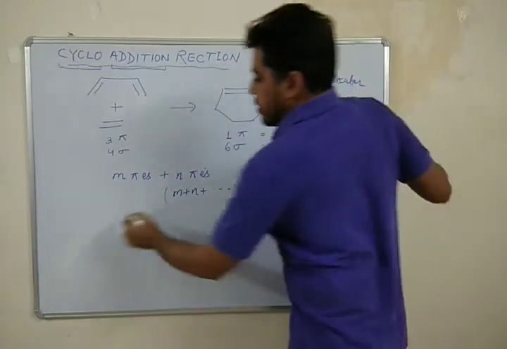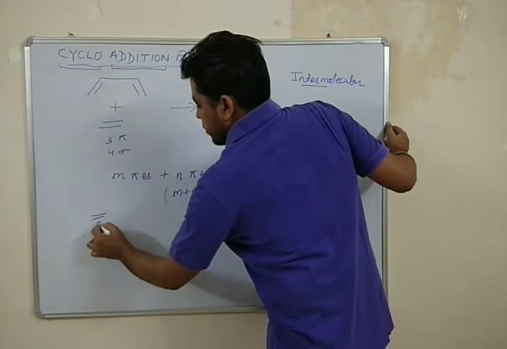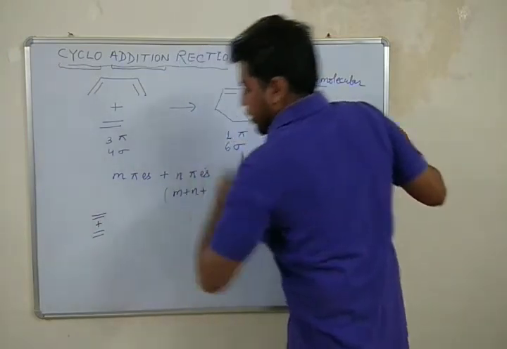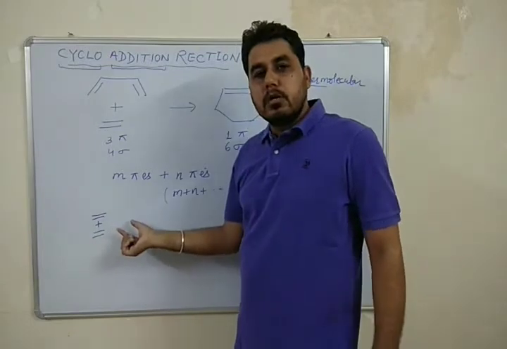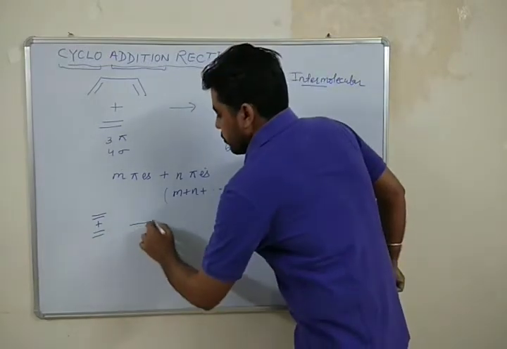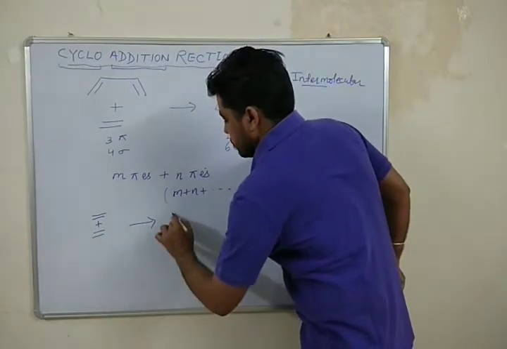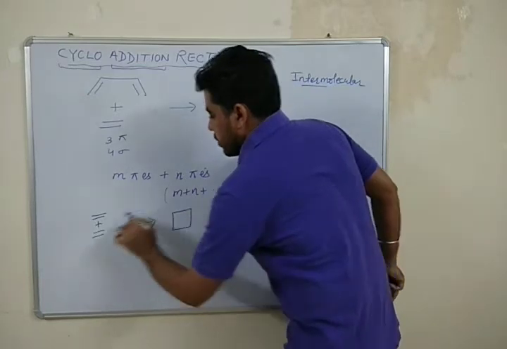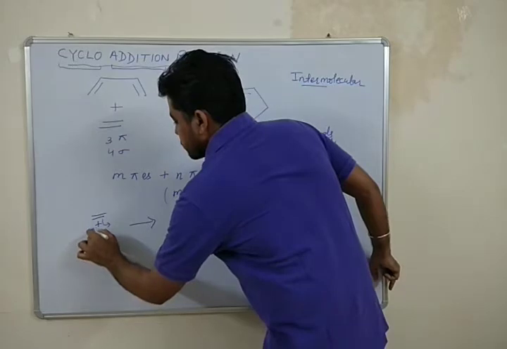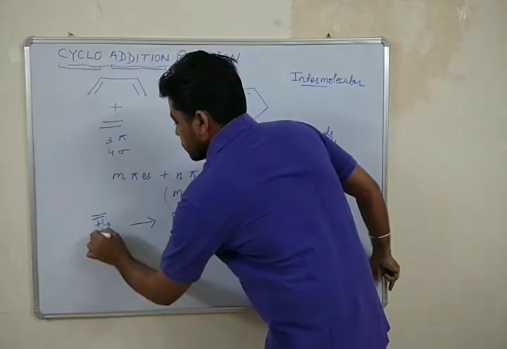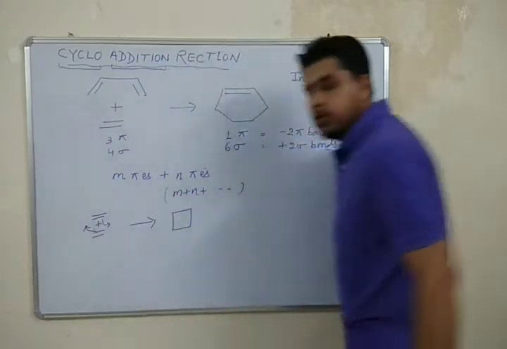Let me share another example of cycloaddition reaction. Here I have 2 ethylene molecules, and these 2 ethylene molecules convert into cyclobutane.